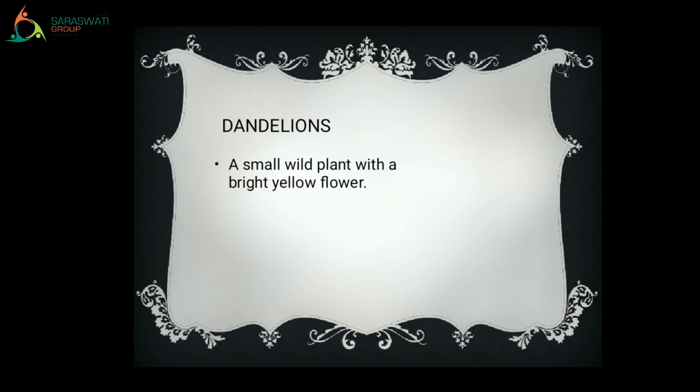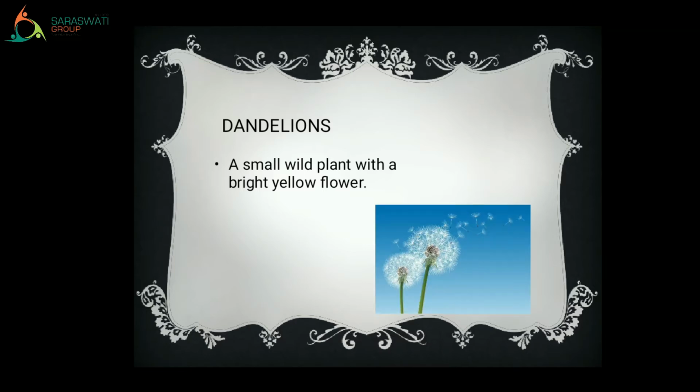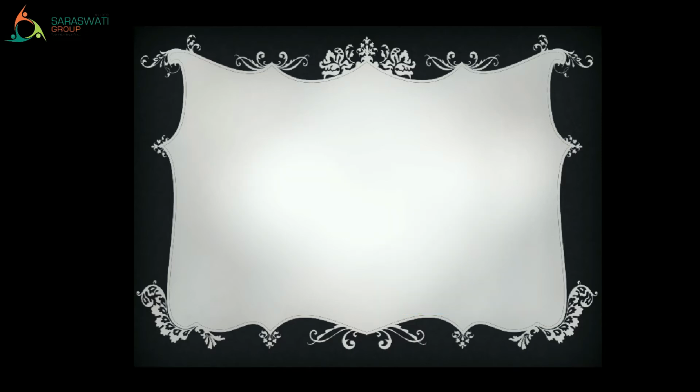See, if I show you the picture, now you will understand. This is the picture of dandelions, right? Because their flowers are very light in weight, they move with the flow of air, right? Let's move to the next word.